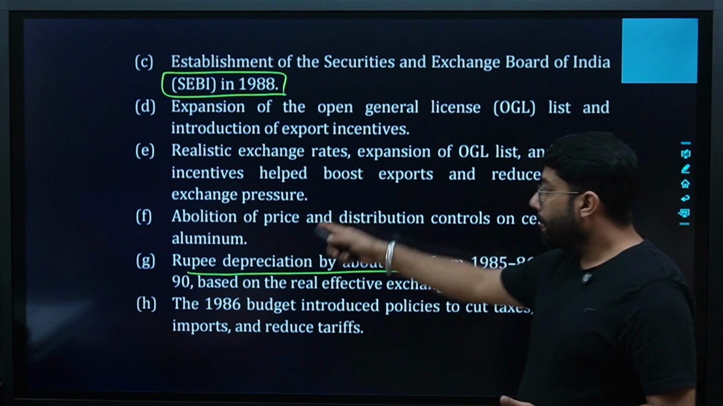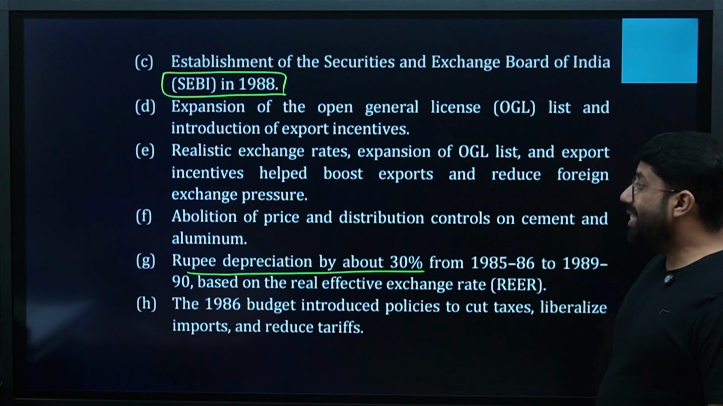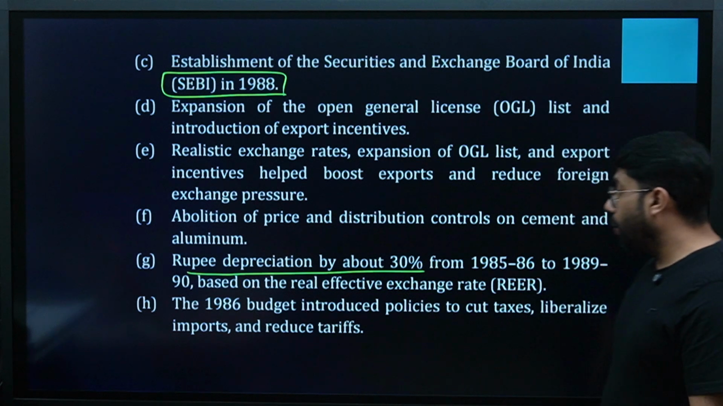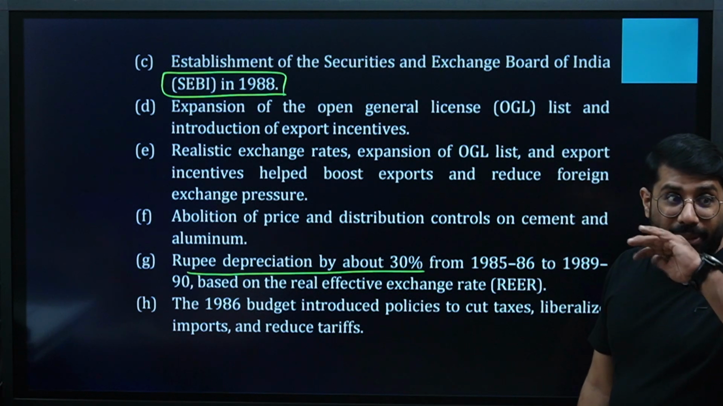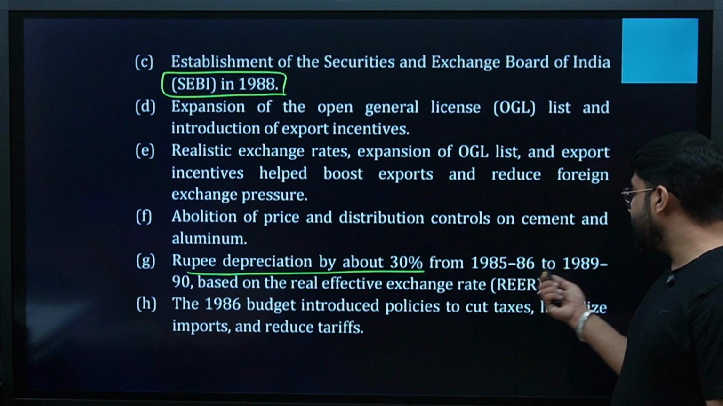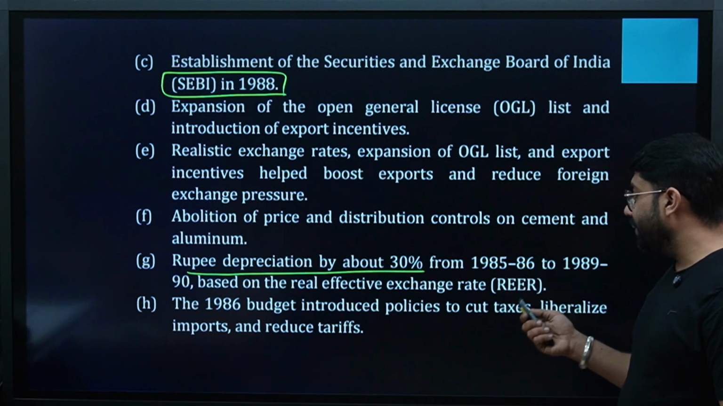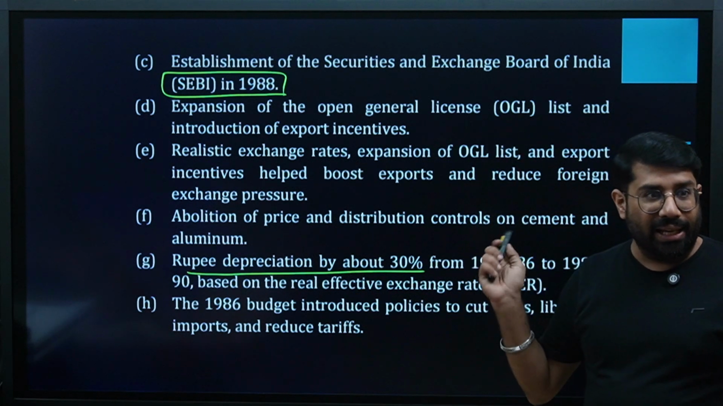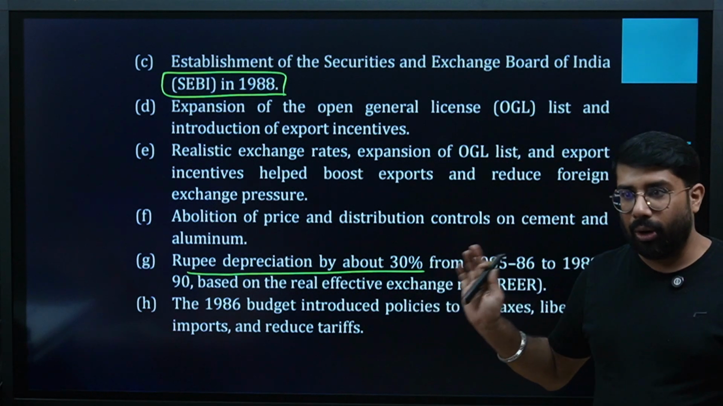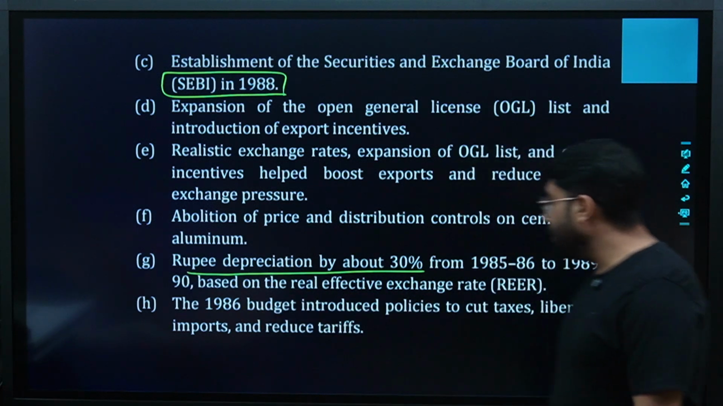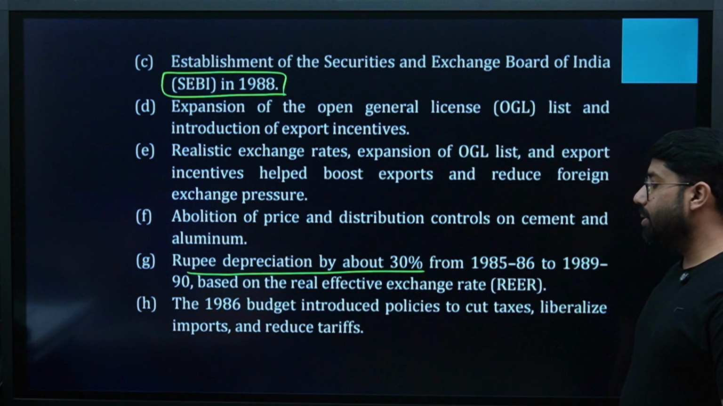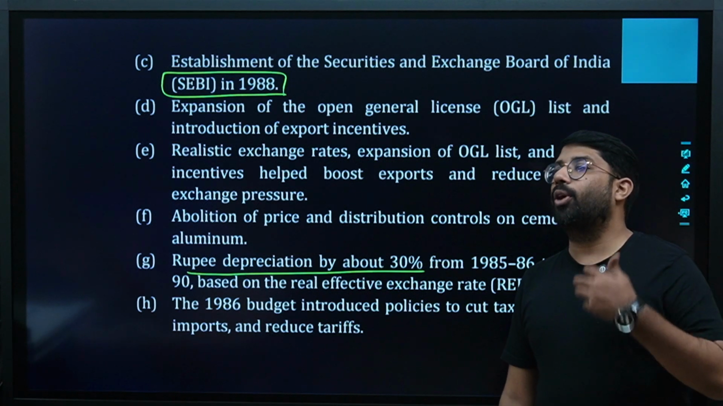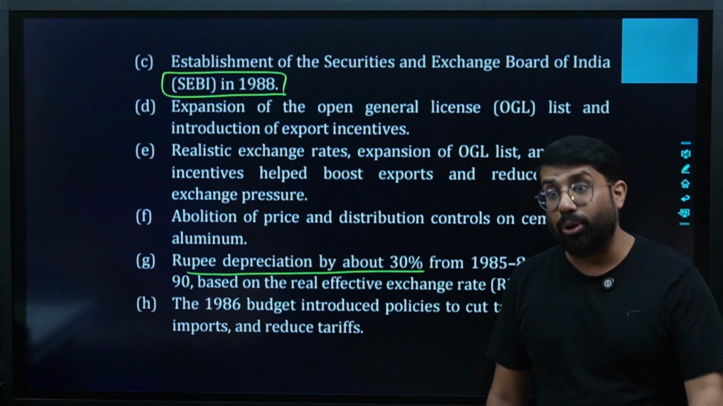Are you clear? Abolition of price and distribution controls on cement and aluminum. These were the two major sectors at that time we were exporting. Rupee depreciation of about 30%, guys. Rupee depreciation by 30% from 85-86 to 89-90 based on the real effective exchange rate. We saw REER. You remember real exchange rate? Yes. NEER, REER, nominal exchange rate and real exchange rate. All of you remember, no? The 86 budget introduced policies to cut taxes, liberalize imports and reduce. Now you see, gradually we are making it easy for people to do not only domestic trade but also international